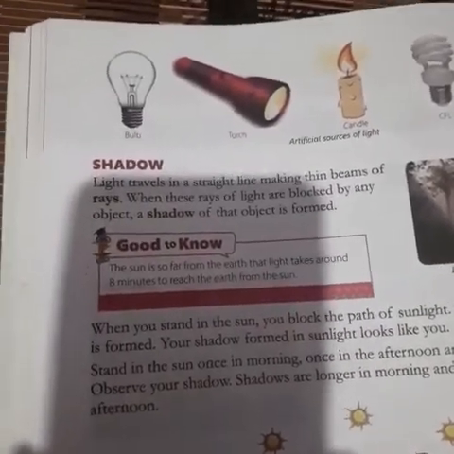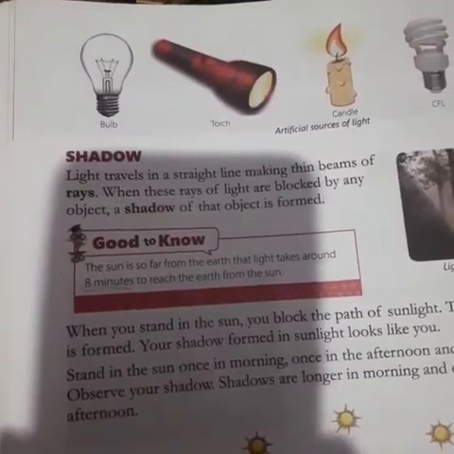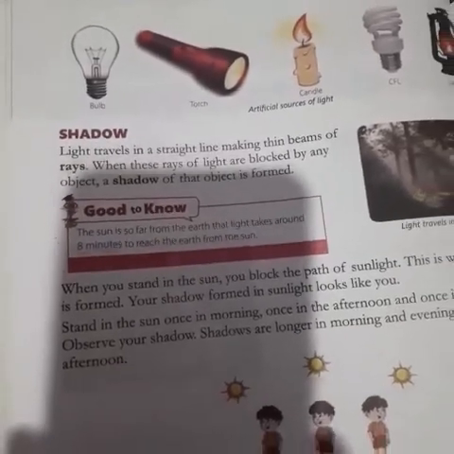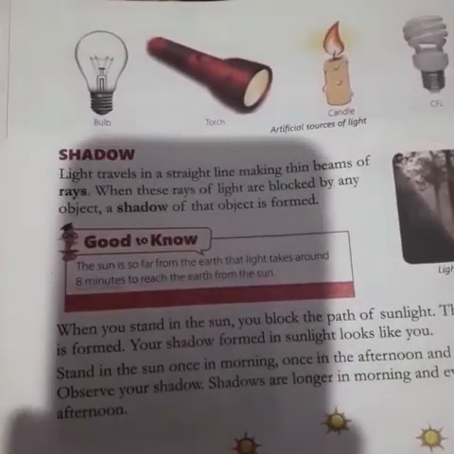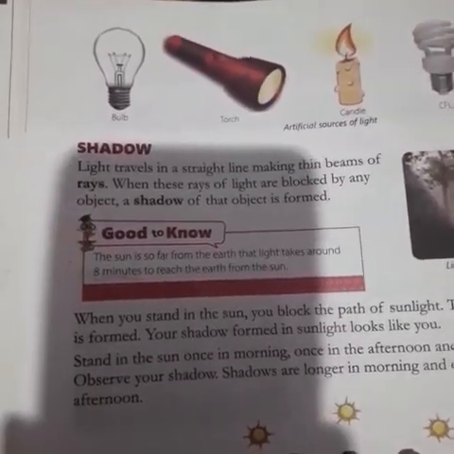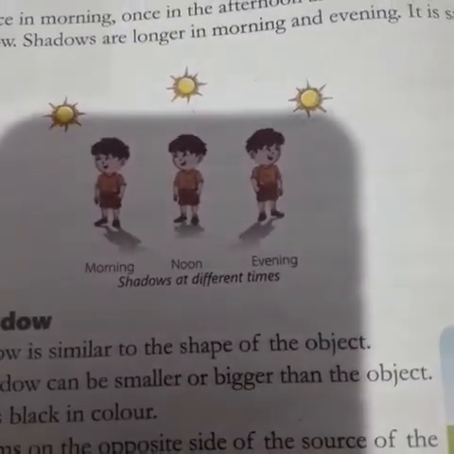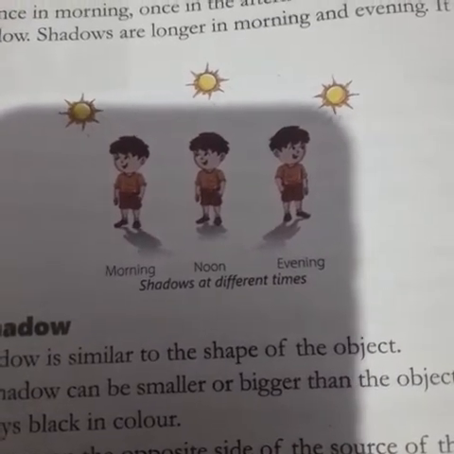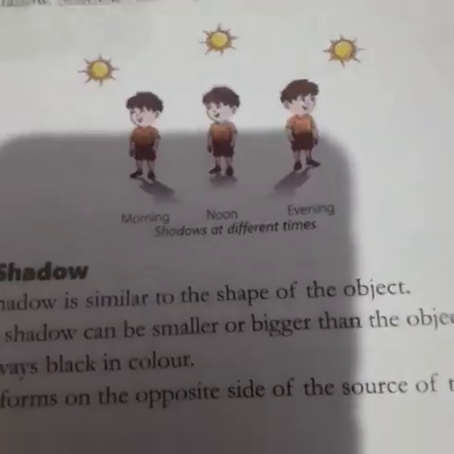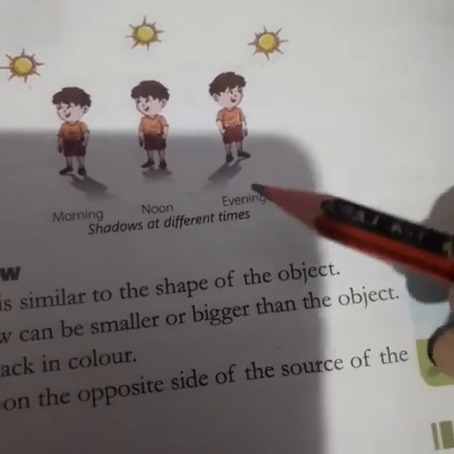You know that light travels in a straight line, making thin beams of rays, and when these rays of light are blocked by any object, a shadow of that object is formed. Again, I repeat: light travels in a straight line making thin beams of rays. When these rays of light are blocked by any object, a shadow of that object is formed.